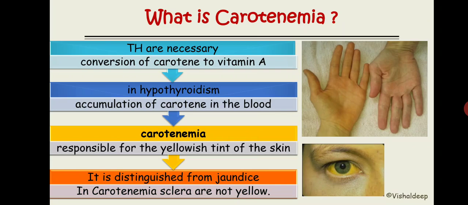So if you see a person having a yellowish discoloration of the body, you have to first check the sclera. If the sclera is yellow, then it is jaundice. If the sclera is not yellow and is still white, then it is carotenemia. The person is suffering from hypothyroidism. Instant diagnosis.